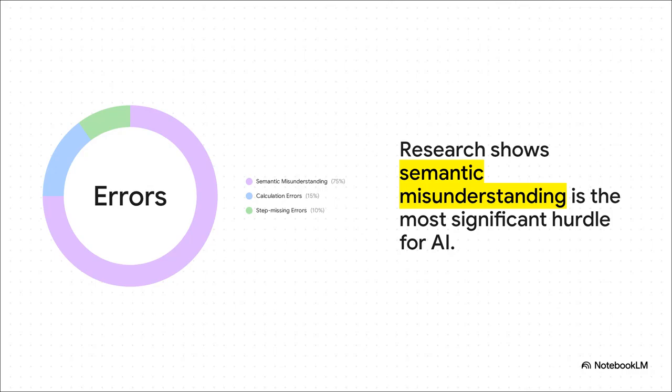And wow, this chart really tells the whole story, doesn't it? Just look at that. Semantic misunderstanding is, by a huge margin, the biggest culprit. A lot of the older methods tried to fix those other 2 little slices, but they were totally missing the forest for the trees. The real challenge is teaching the AI how to cut through all the noise.